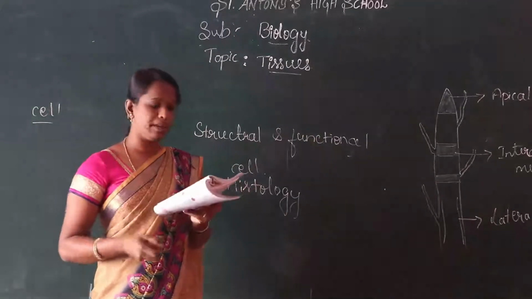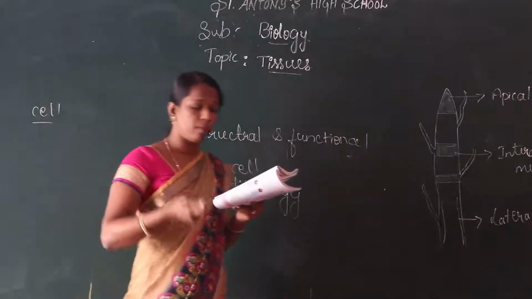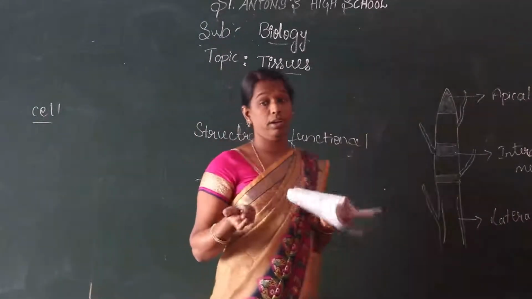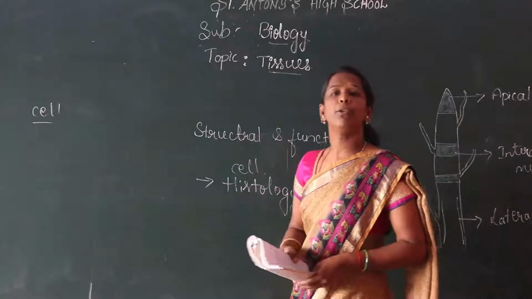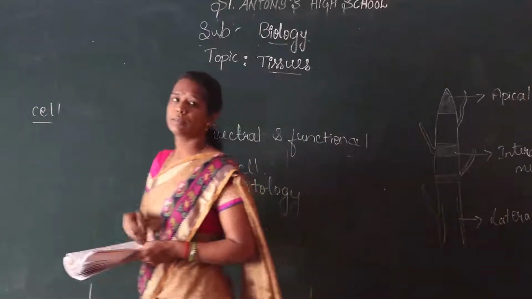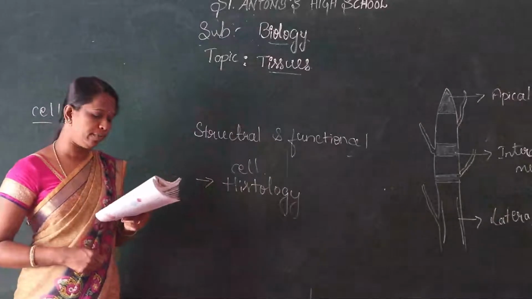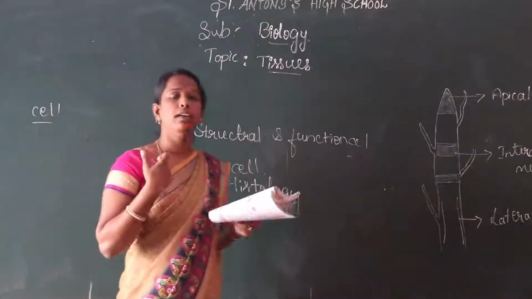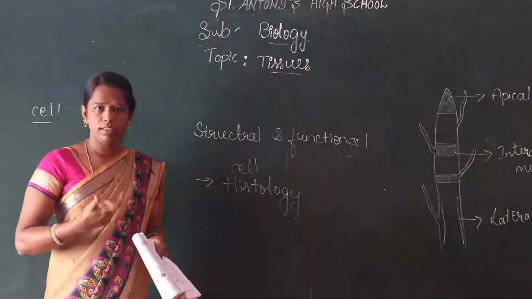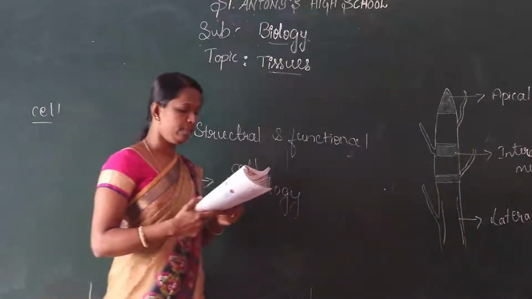The animals move from one place to another. Why? To search for food and mates, and also to get shelter.